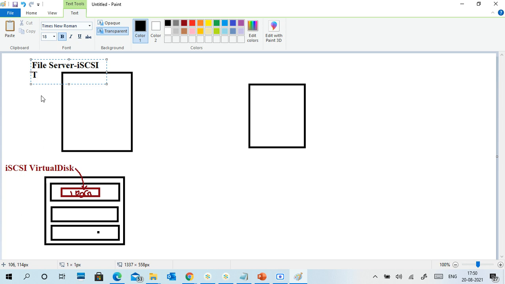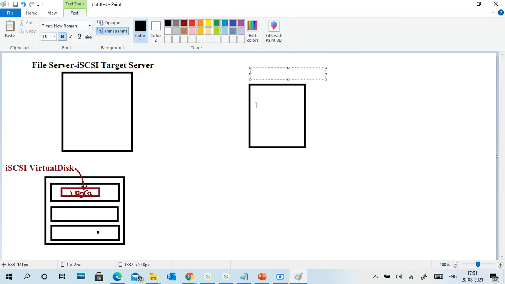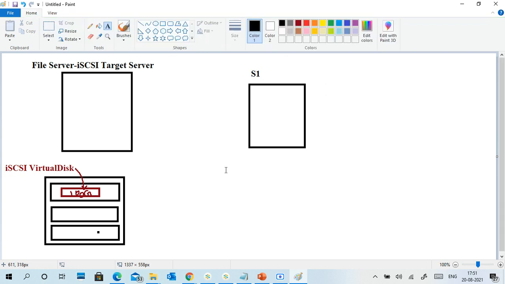If you say iSCSI server, it means iSCSI target server. iSCSI target server. This is my one server, for example, server name is server one.